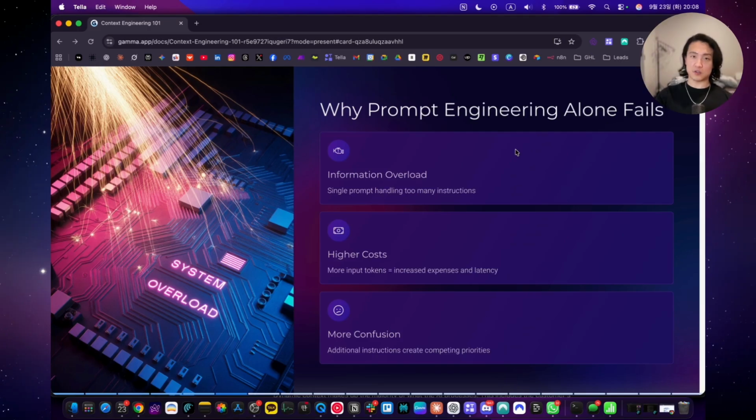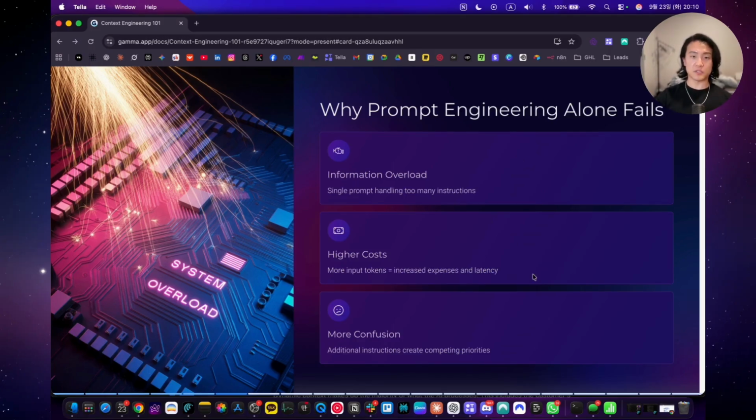As prompt length increases, the model's ability to prioritize and focus on relevant instructions decreases exponentially. So in practical terms, a 500-word prompt might look fine for simple tasks. A 2,000-word prompt handling multiple scenarios starts showing inconsistency. A 5,000 or 10,000-word prompt trying to cover every single edge case and every single instruction and role becomes unreliable because the model can't maintain focus across all the competing instructions. And secondly, there's higher costs.